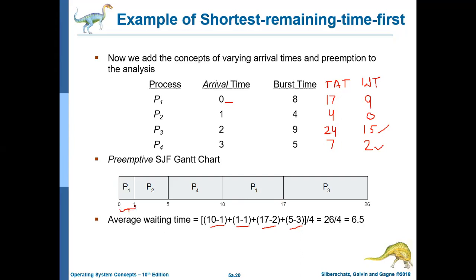P1 was running here, and P1 was running here. How much time was P1 not running? For this time, P1 was not running. How much is it? 1 to 10, that means 9. For 9 units of time, P1 was not running. That means 9 is the waiting time for P1.